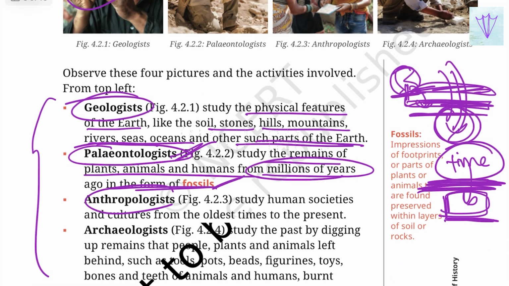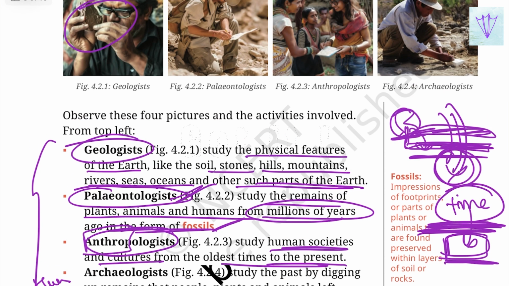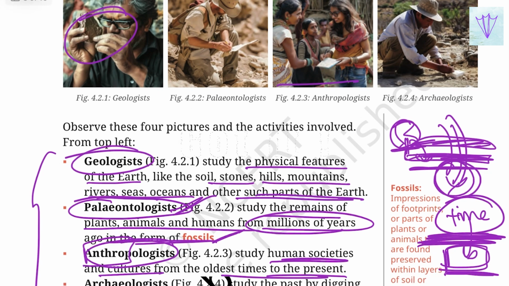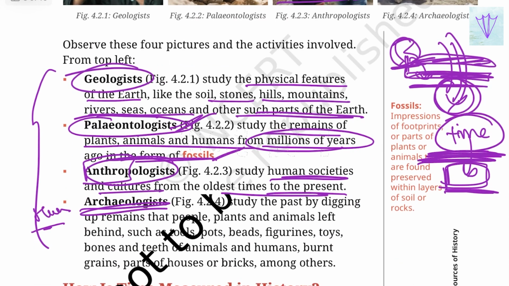Next is anthropologists. Anthro means humans. So they study the human societies and cultures from the oldest time to the present. They speak with a lot of people and they understand our culture and how we have evolved to what we are now. Next is archaeologists.